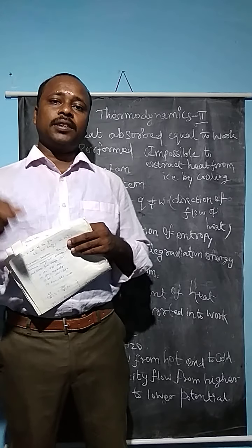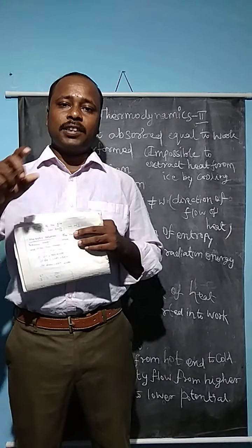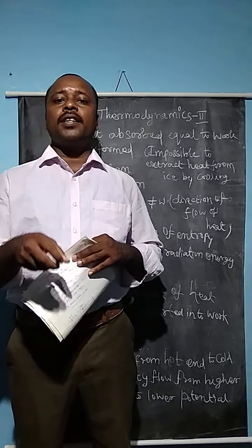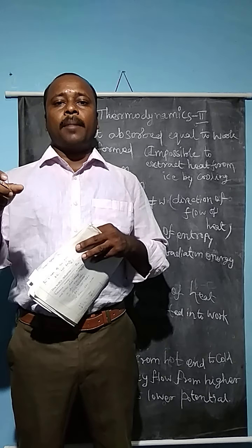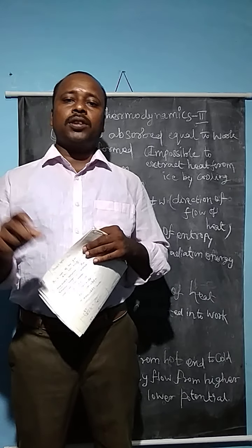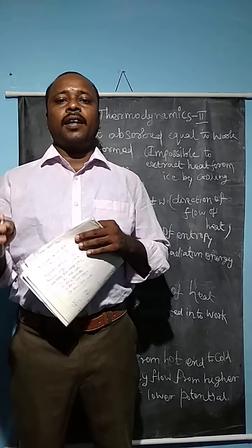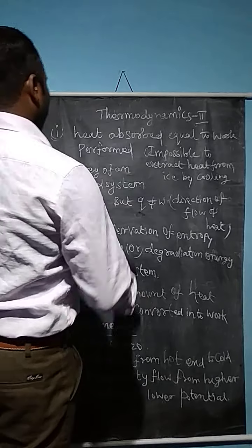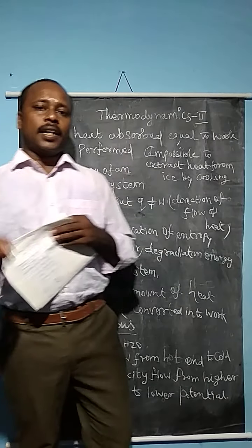The first law says the conservation of energy, but here the Carnot cycle says that it is independent of the nature of the substance involved in the cyclic process. It depends upon the temperature difference of the source and sink. So if a higher temperature is used for source and sink, the efficiency value will be greater than 1. Now let's see some more cyclic processes like the Carnot cycle.